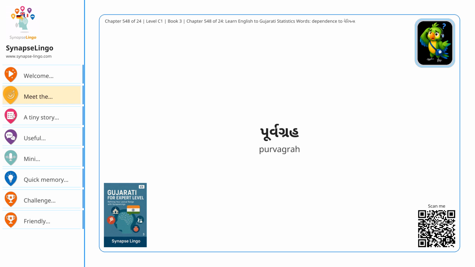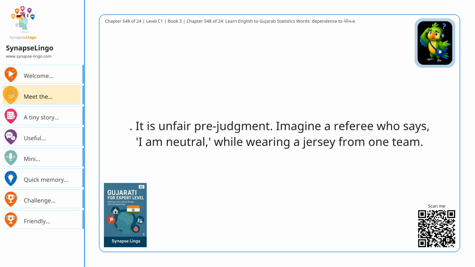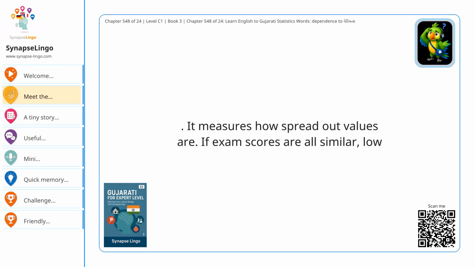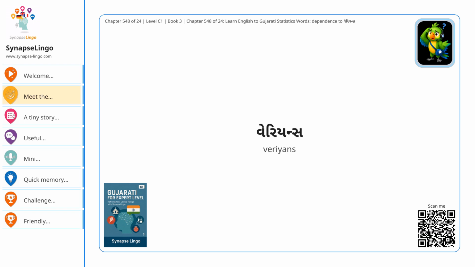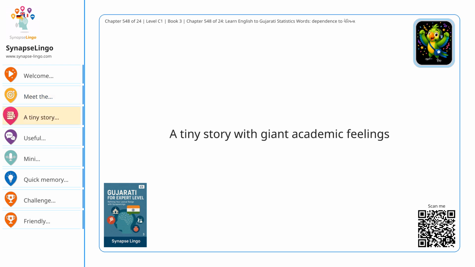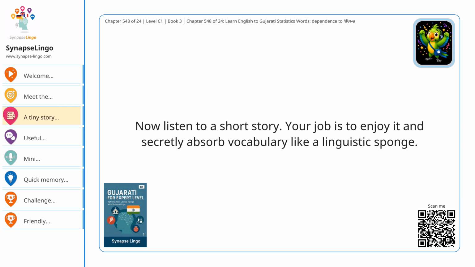Bias is पूर्वग्रह. It is unfair prejudgment. Imagine a referee who says, I am neutral, while wearing a jersey from one team. Variance is वेरिएंस. It measures how spread out values are. If exam scores are all similar, low वेरिएंस. If the scores are all over the place like chickens in a library, high वेरिएंस. A tiny story with giant academic feelings. Now listen to a short story. Your job is to enjoy it and secretly absorb vocabulary like a linguistic sponge.